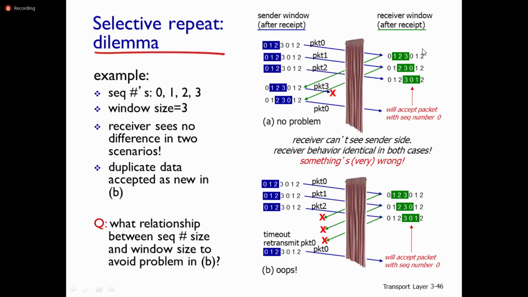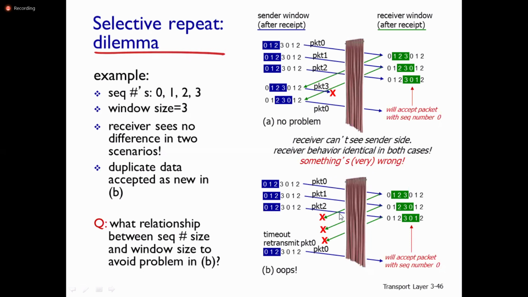You can look at this scenario. The receiver sees no difference in the two scenarios. In this scenario, this packet 0 is the correct packet. Even though packet 3 is not received correctly, the next packet is packet 0, and it is received by the receiver. It is the next packet with sequence number 0, not the first packet with sequence number 0. Looking at the second scenario, the receiver can't see the sender side. Receiver behavior is identical in both cases.